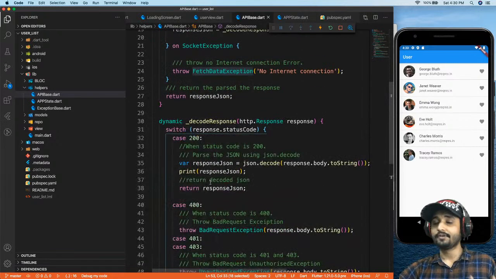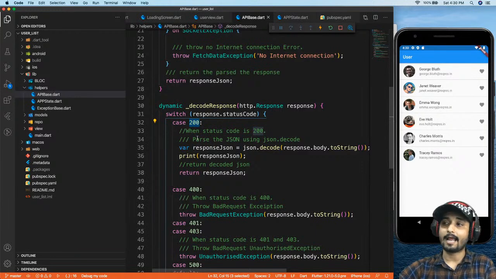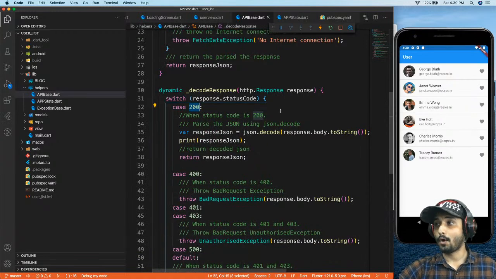Now, the first case we got is 200, right? Inside 200, we have a successful call from the server, and we need to decode our data, which is coming from the server. Now, I'm going to get a response. I have a response in this variable right over here. I want to parse this, okay?